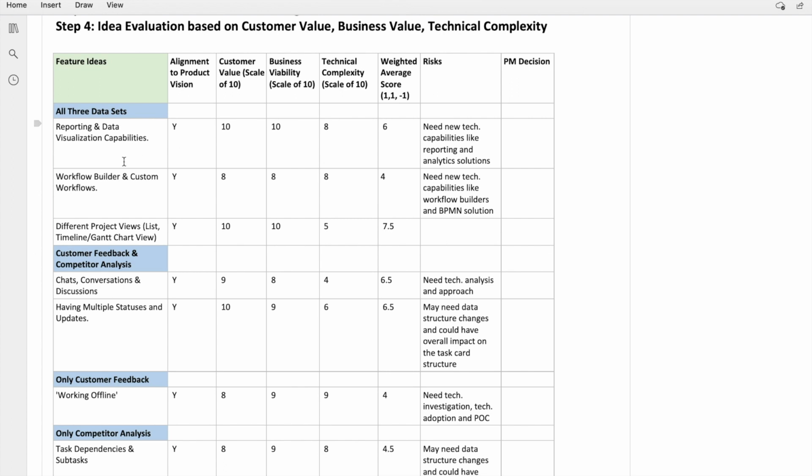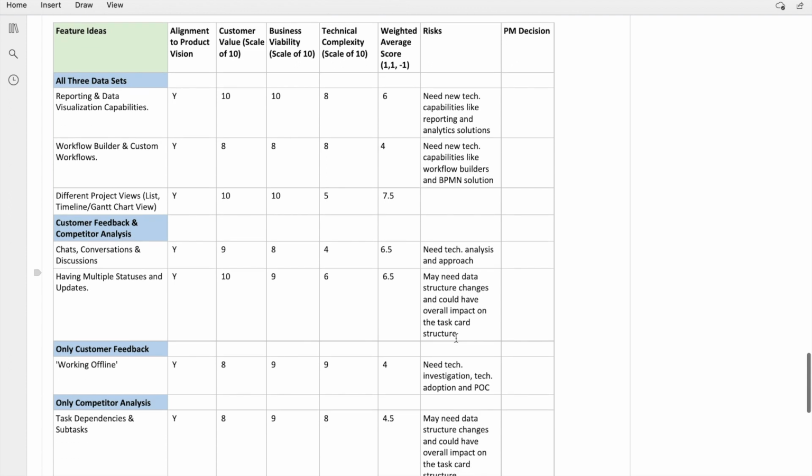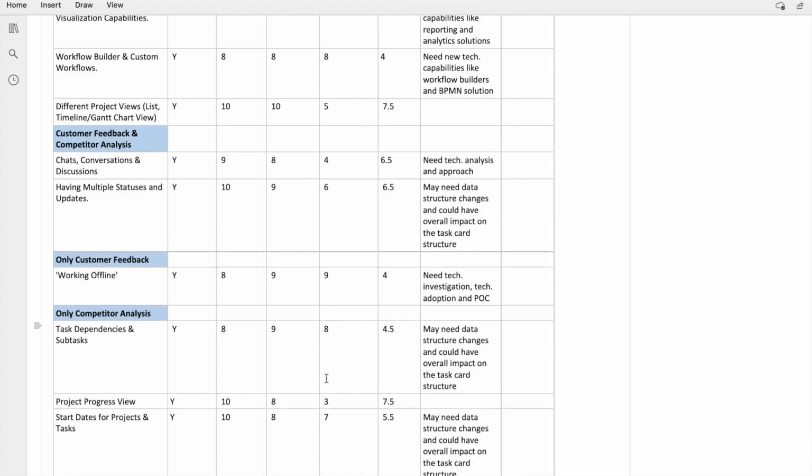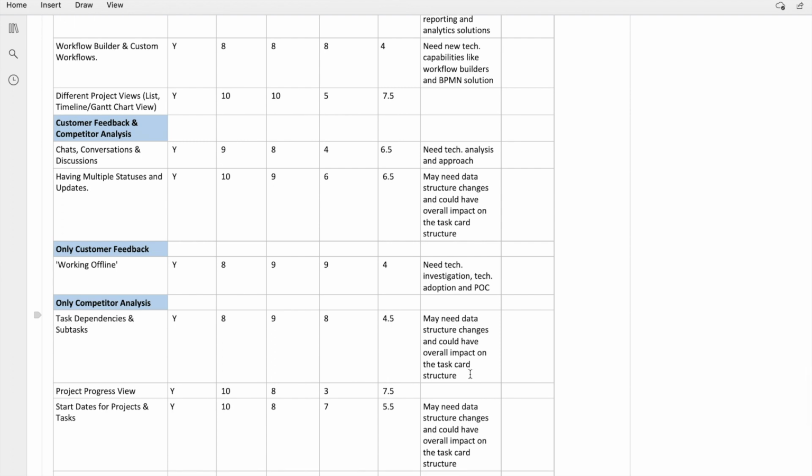For example, in case of reporting and data visualization capabilities, we need to explore new technology capabilities like reporting and analytics solutions. And in case of workflows, we probably have to explore the workflow builders and BPMN solutions. Similarly, for working offline, we have to do tech investigation and probably do a POC. In case of tasks, dependencies and subtasks, there could be an impact on data structure, so it needs to be assessed, and we probably also have to do more analysis and investigation on this.